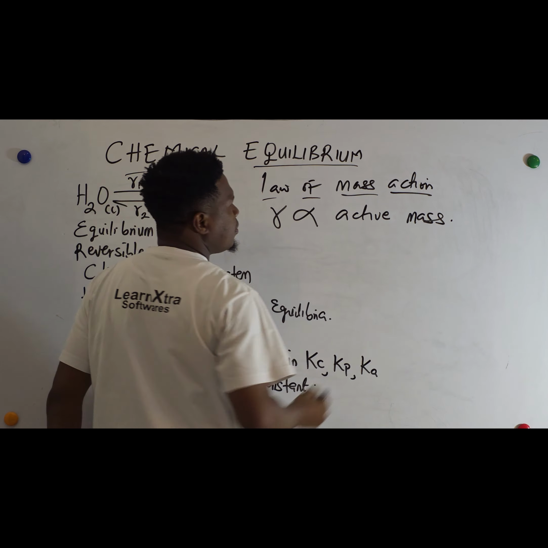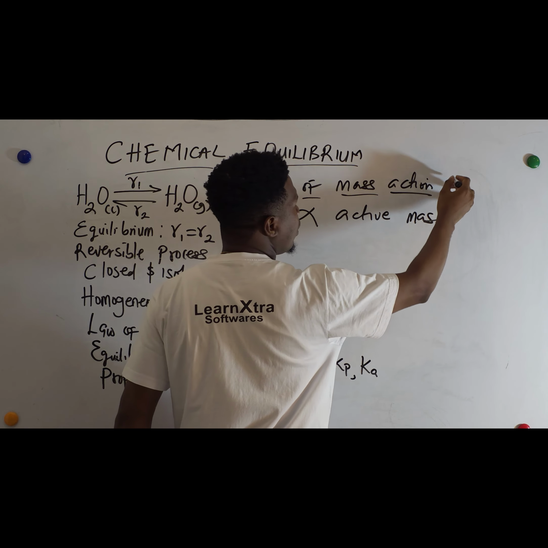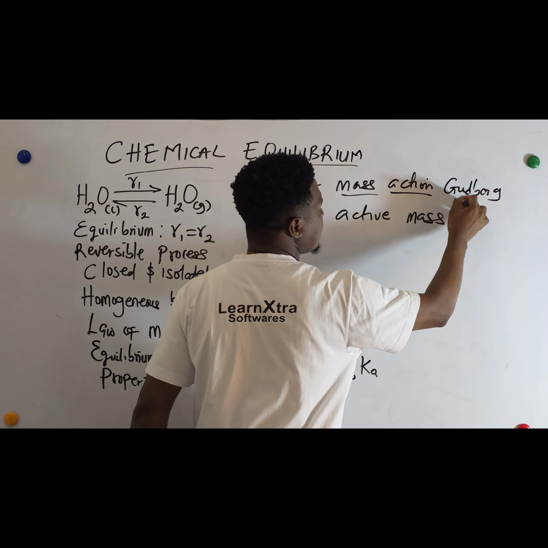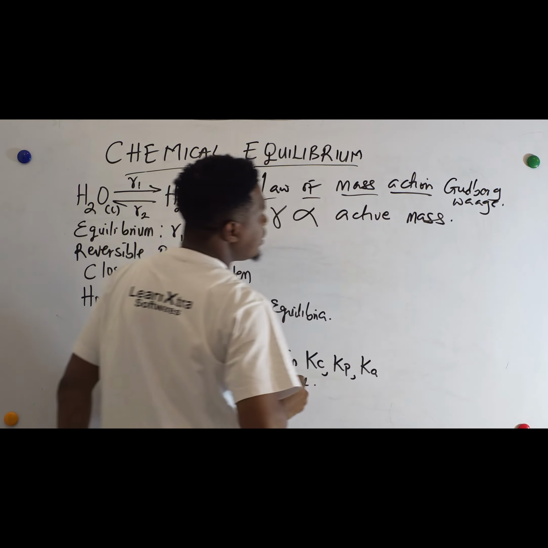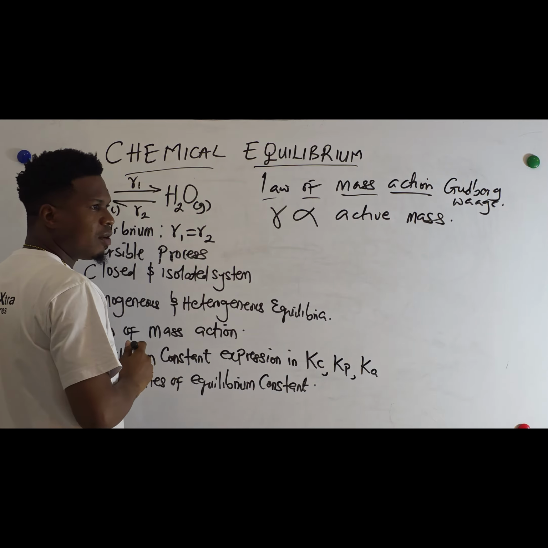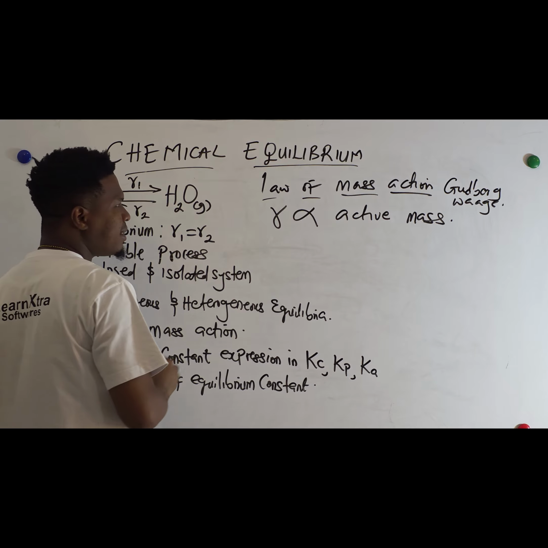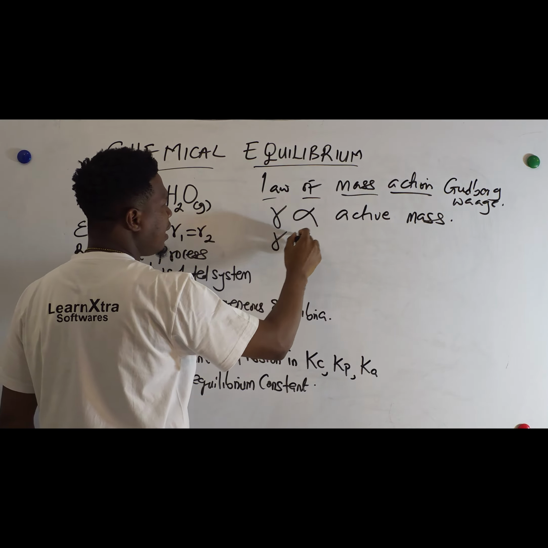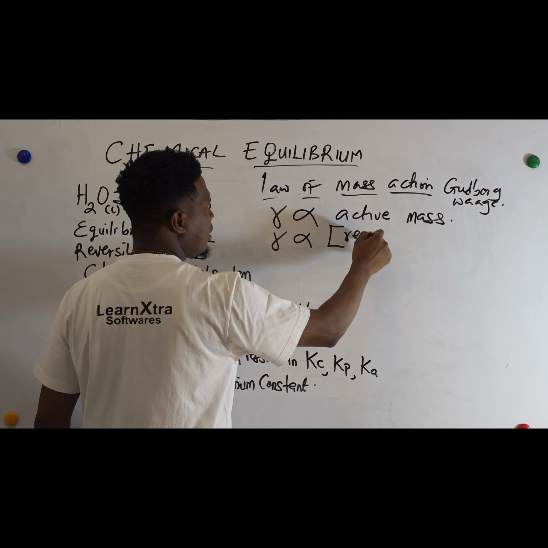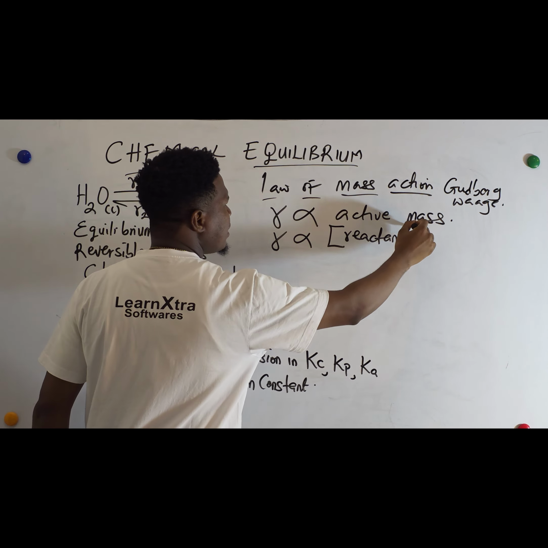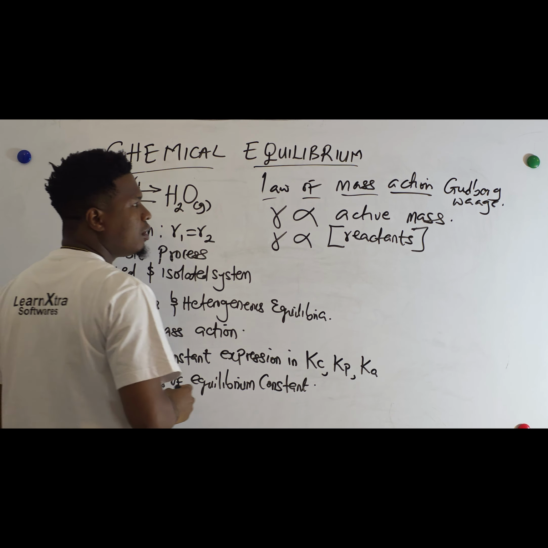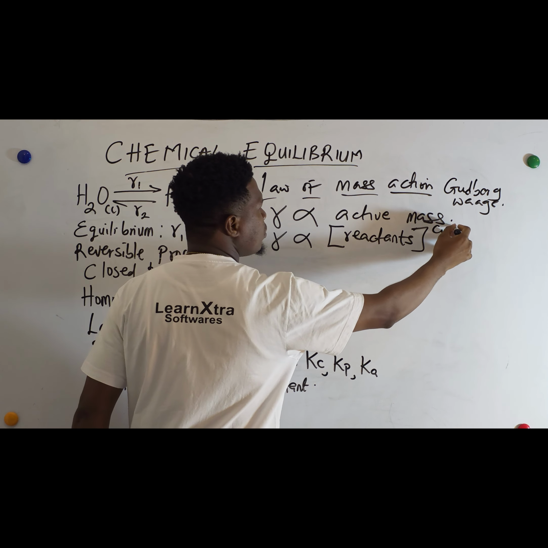Okay, this law was proposed by two scientists called Guldberg and Waage. So this law is saying that the rate of a reaction R is directly proportional to the active masses. But we can restate this law by saying that the rate of a reaction is directly proportional to the concentration of the reactants, raised to their what? Coefficient. Raised to their coefficient.